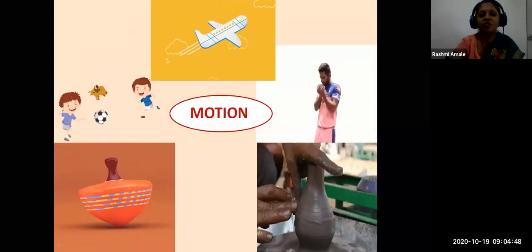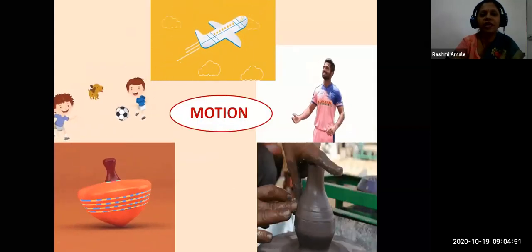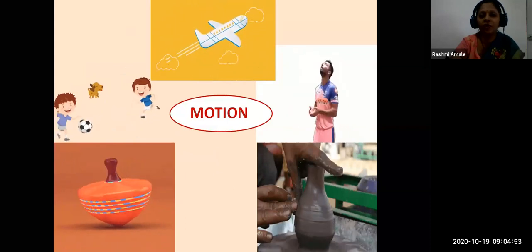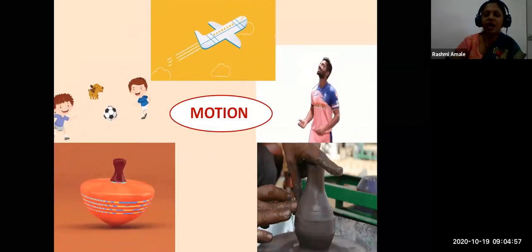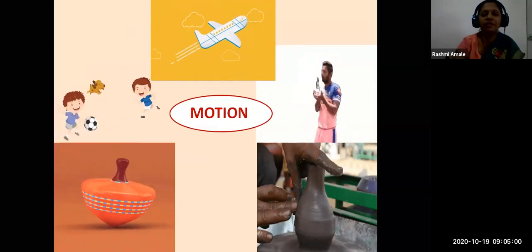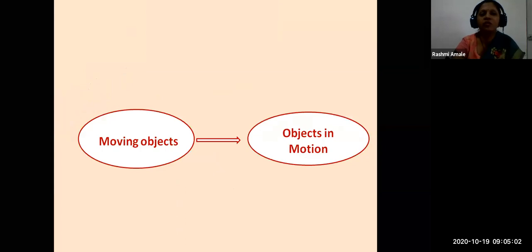Just now we saw different pictures in which different objects were moving. Children, in science, these moving objects are termed as objects in motion. So moving objects are called objects in motion. Whenever this term motion comes in front of you, you should remember that it is related to movement of something. Let us understand this motion in a little more detail.